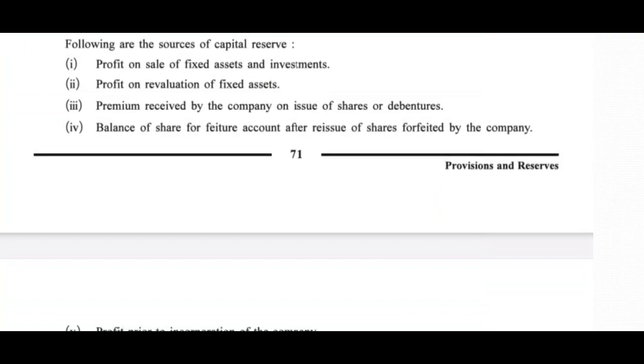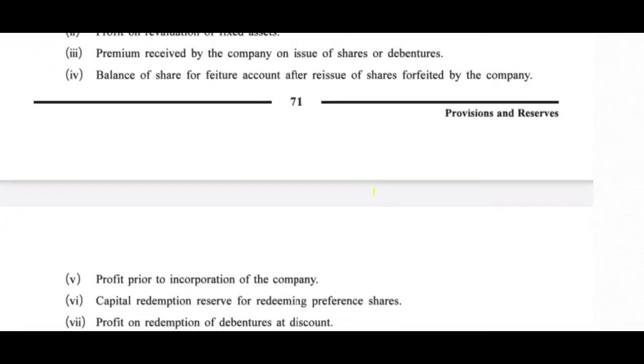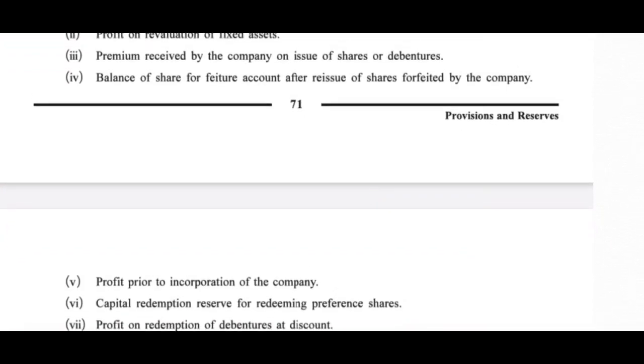What else? Balance of share forfeiture account after reissue of shares forfeited by the company. Friends, when the shares are issued in installments, and someone fails to pay a particular installment, then the company may forfeit his shares after doing some necessary formalities.